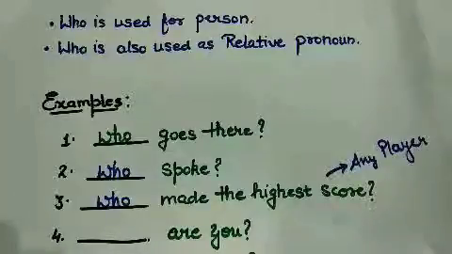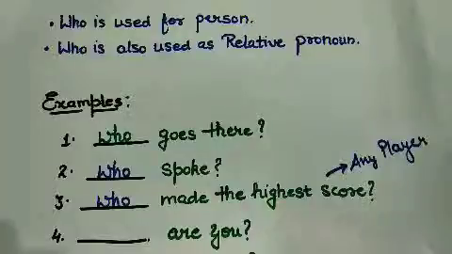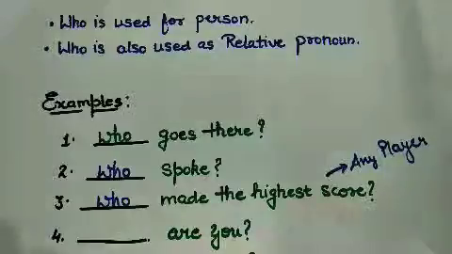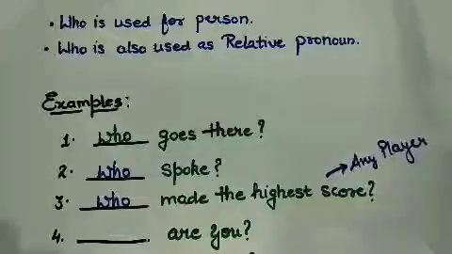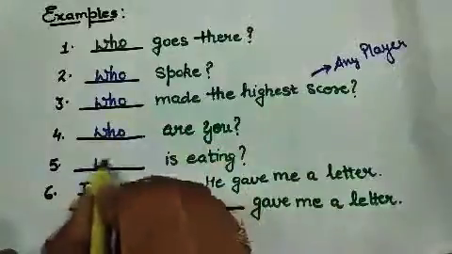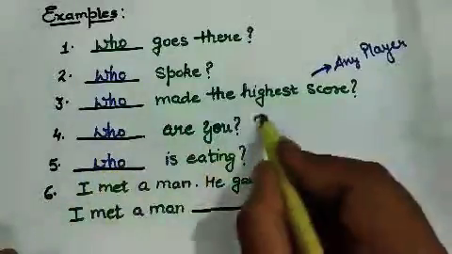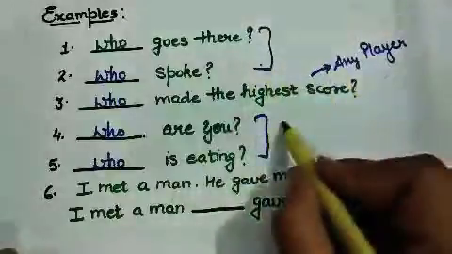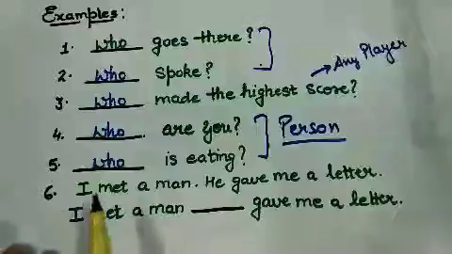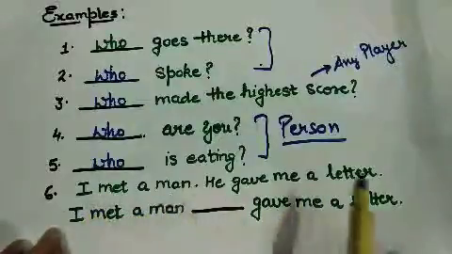The second area where we can use who is as a relative pronoun. That means when we relate any person with any happening or any topic, we use who there also. Here I can write who are you, and who is eating. In every sentence here I have talked about a person. Now see this: I met a man. He gave me a letter.